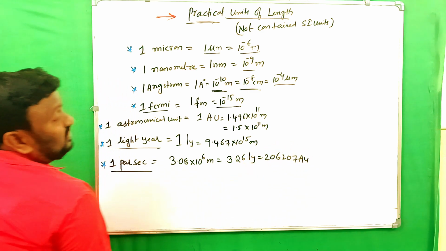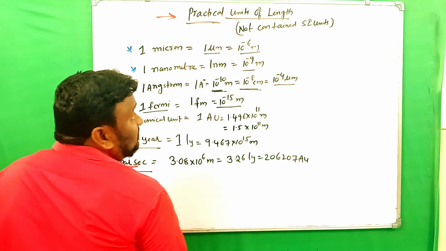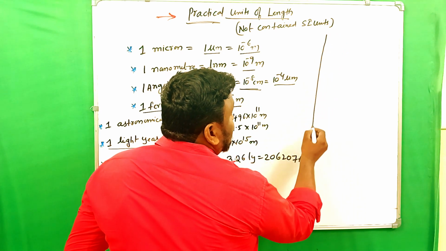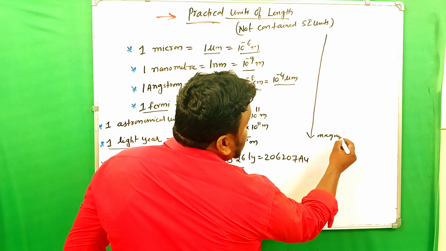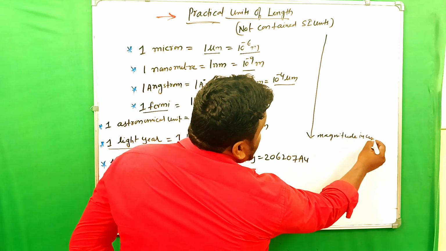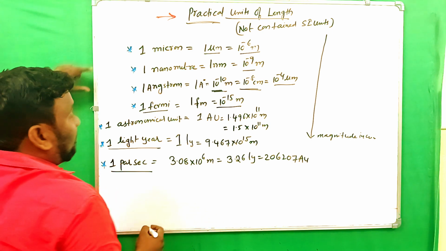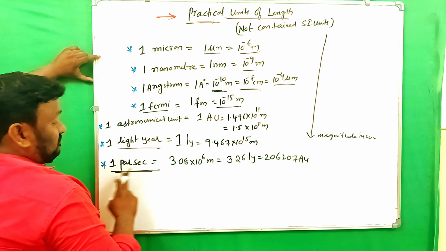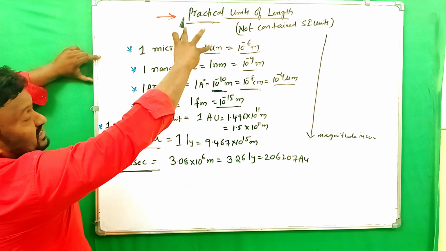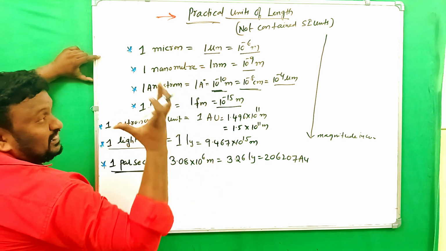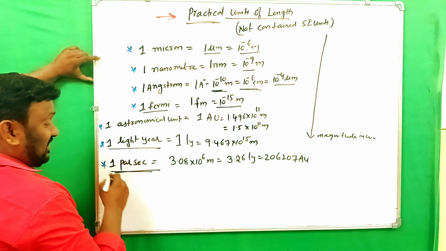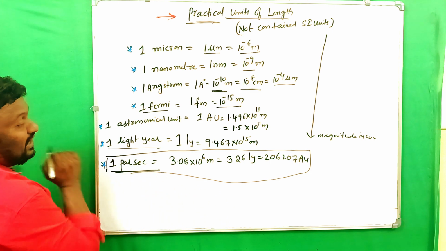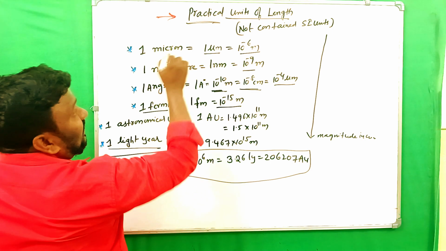207 AU, astronomical units. So we have to observe that while we are coming from top to bottom, the magnitude increases. Clear? That's why here the maximum unit is used to find out the largest distance. What is parsec? Among the given units, the highest or maximum distance we use to find out length is the parsec. So this is about the practical units of length.